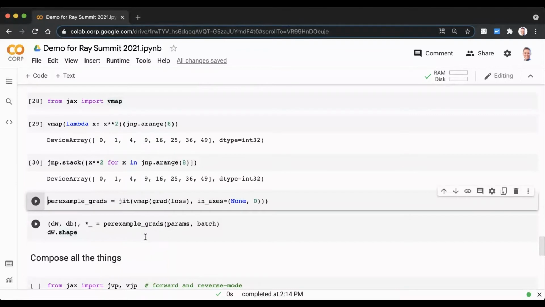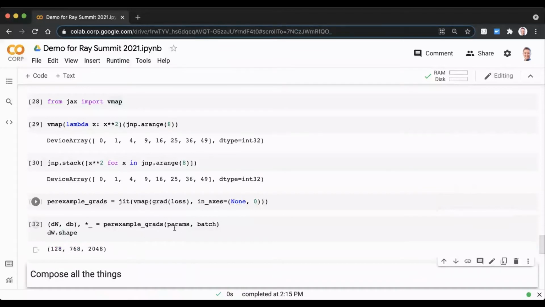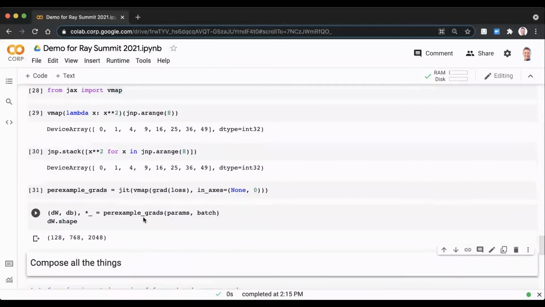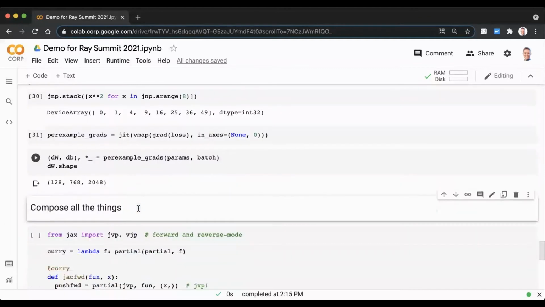And so, for example, if we wanted to compute per example gradients for differentially private training, we can do that. We can compose grad with VMAP and JIT the whole thing. And then here we can compute per example gradients. Here we have a batch size of 128. Those are the gradients with respect to our first parameter there.